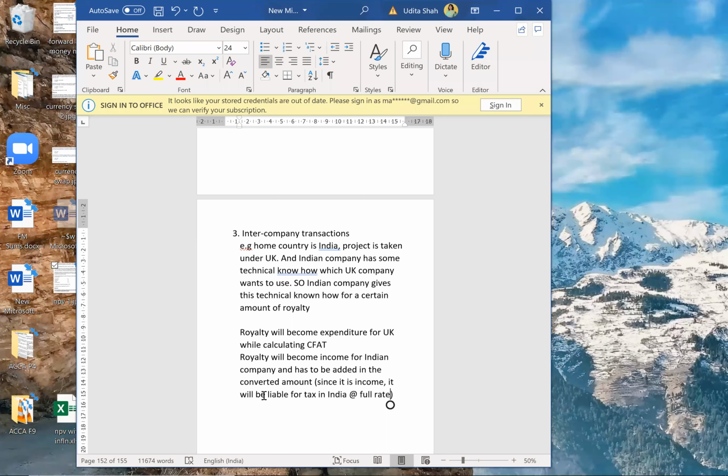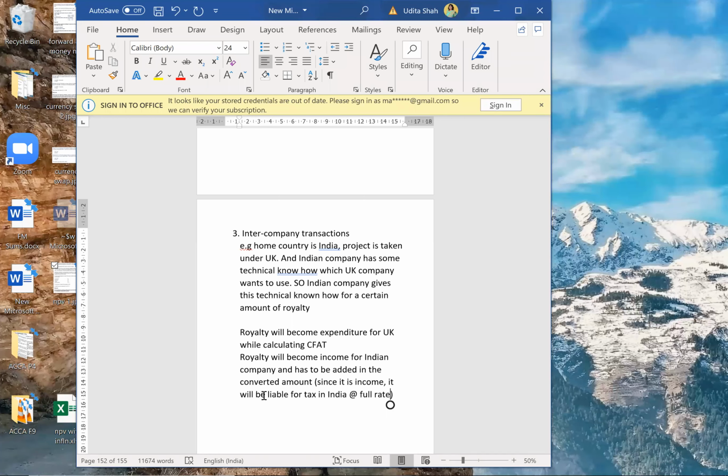Yes, both are same. See, even if both are same companies, they will be maintaining books of accounts in different countries. And if they are maintaining books of accounts in different countries, they are liable to tax of different countries. And that is why we'll have to show it. Like your holding and subsidiary company, you cannot just minus intercompany transactions. Because in holding and subsidiary company, we are not thinking from tax point of view, we are thinking from shareholders' point of view. Here we are going to think how much tax we have to pay.